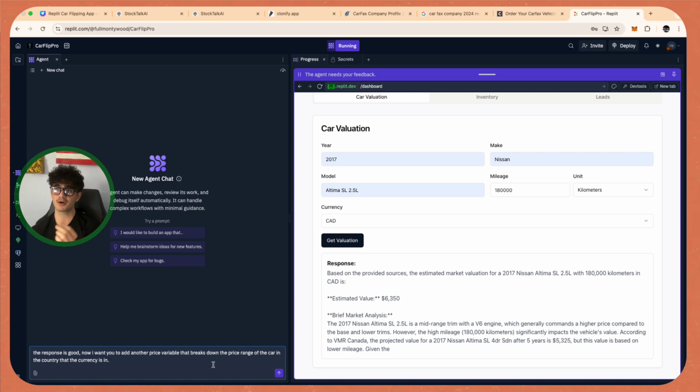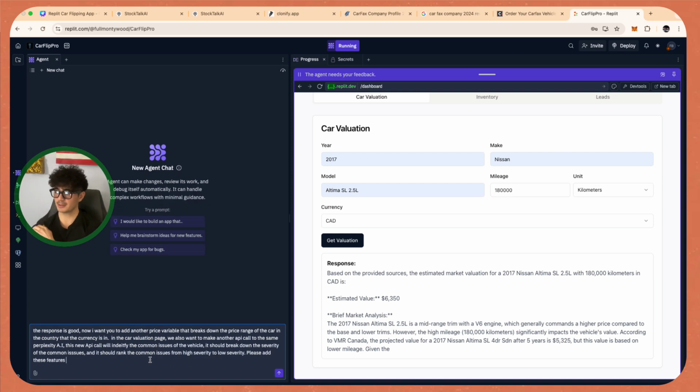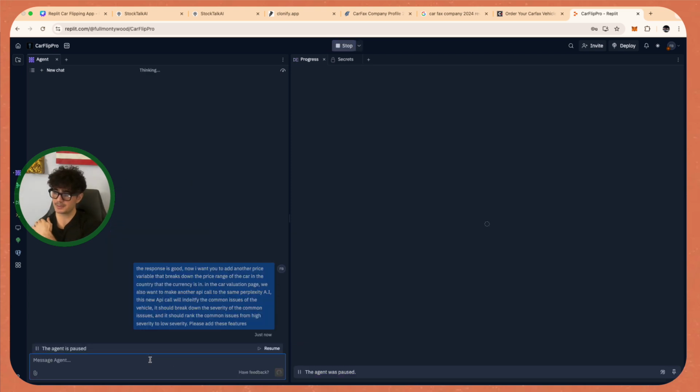And who knows, maybe they go and buy a car in that model in that year, and then a couple of weeks later, the transmission blows. So this is something that we want to add to Flipify because it's a huge piece of value for the people using Flipify, because then they can get an in-depth breakdown of all the common issues. That's the next thing that we want to add to this car valuation, and that's what we're going to add into this prompt. So now let's see what happens after this update.